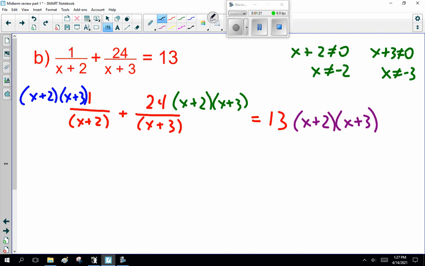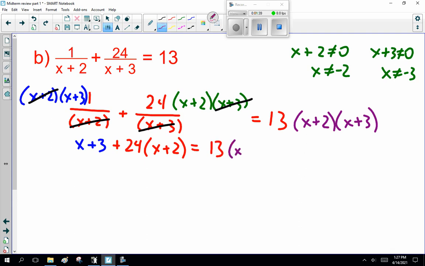Now why do we do it this way? Well, the denominator cancels. This becomes x plus 3, and this is 24 times x plus 2 plus 13 times x plus 2 times x plus 3.